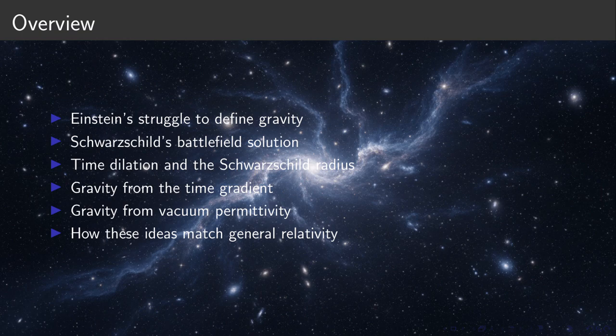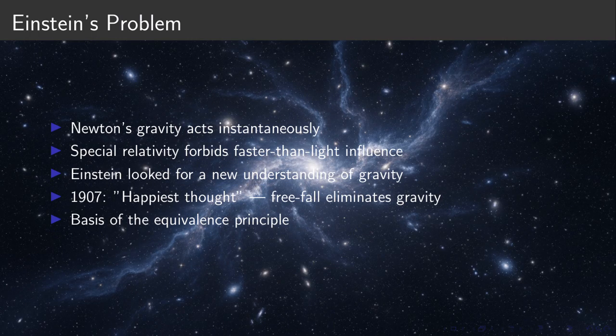From there, we will examine time dilation, the Schwarzschild radius, and how gravity can emerge from time gradients. We will also explore an equivalent interpretation based on vacuum permittivity and show how these ideas remain consistent with general relativity. Einstein's problem. Newton described gravity as an instantaneous force, but special relativity forbids anything from acting faster than the